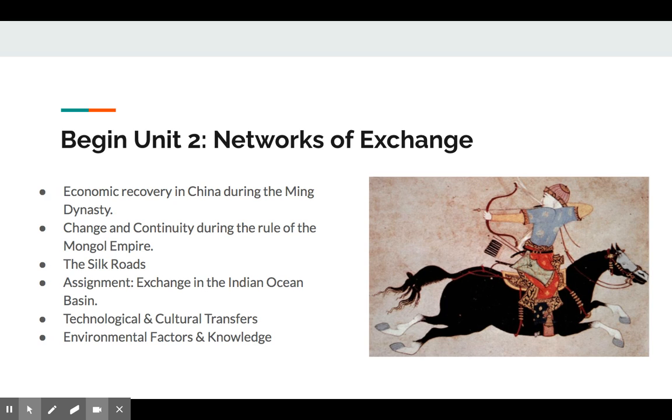We also focused on the Silk Roads, which is really the term for the greater network of exchange that went on between the Mediterranean, the Indian Ocean basin, the trans-Saharan caravan routes, and the Silk Roads themselves in China. We had an assignment for the weekend on exchange in the Indian Ocean basin. We talked about technological and cultural transfers and environmental factors of knowledge. That will be the focus of this weekend's assignment.